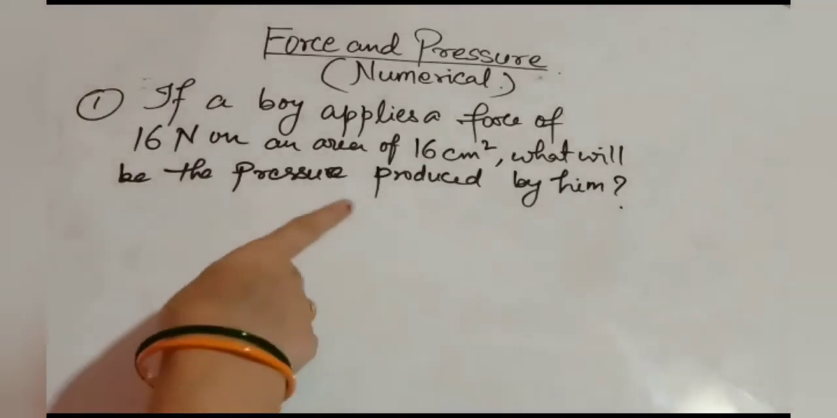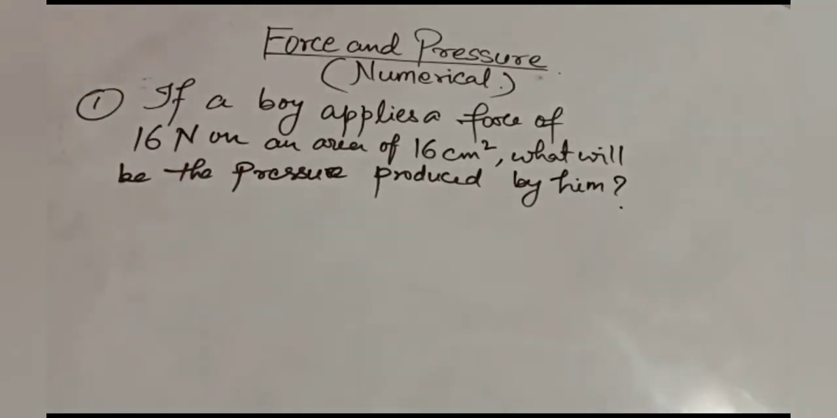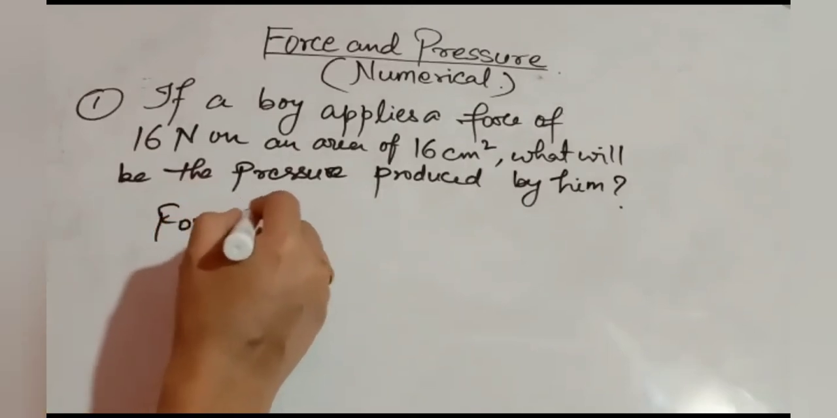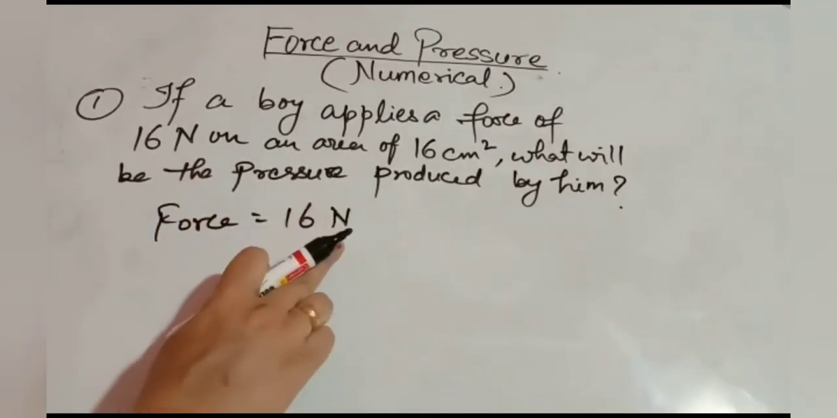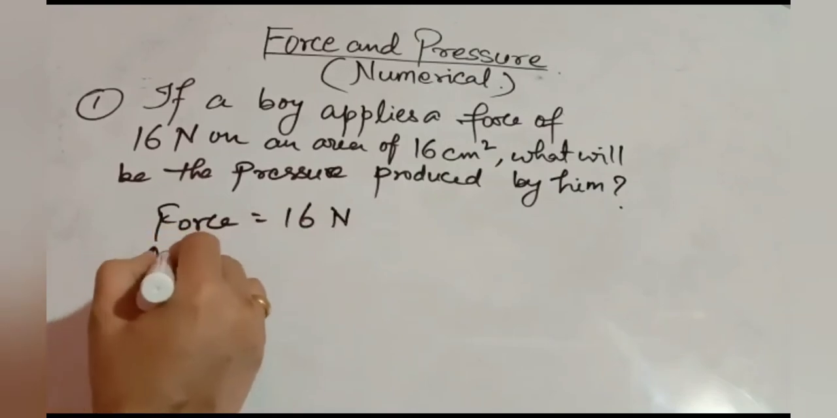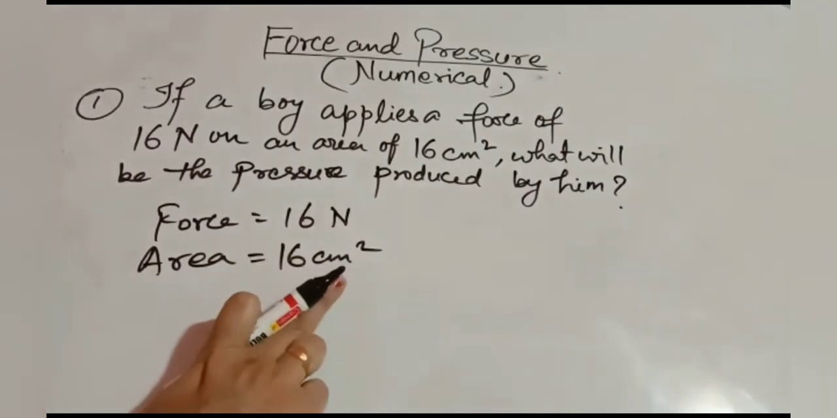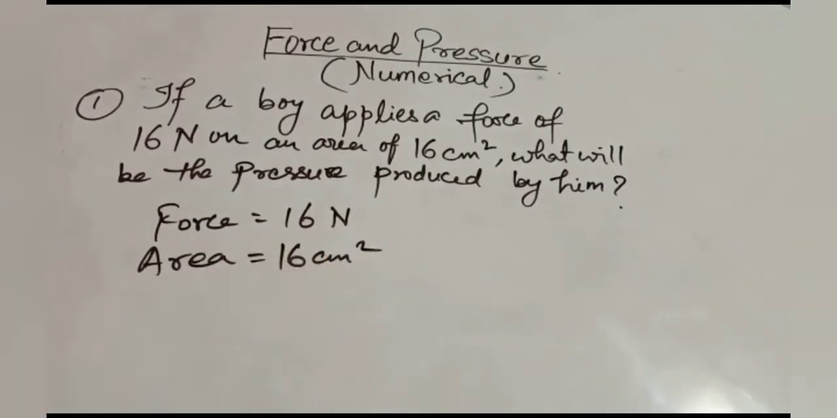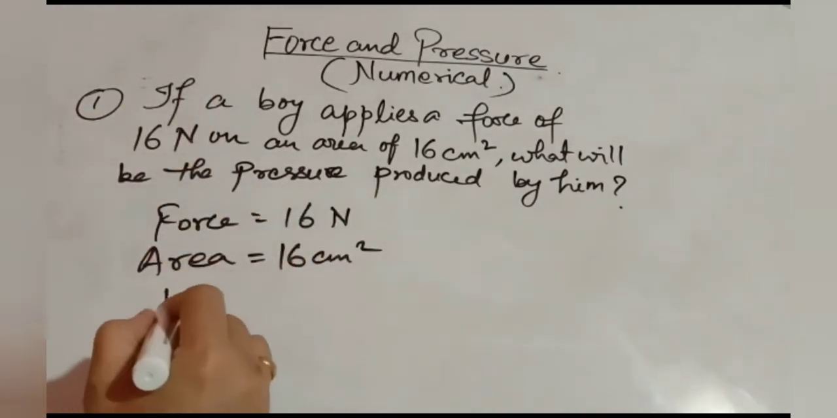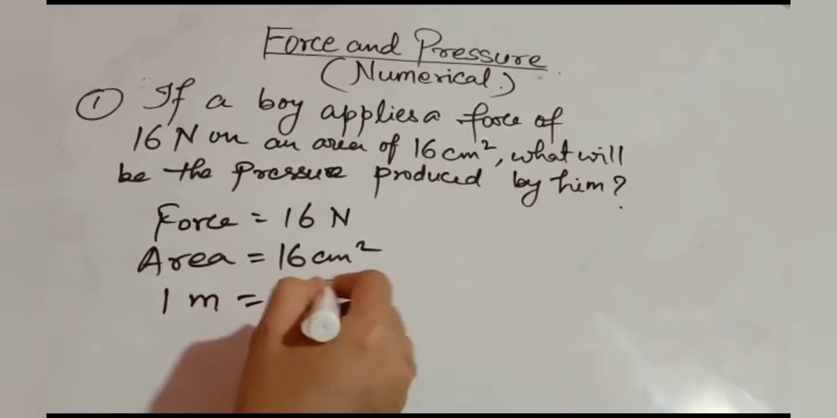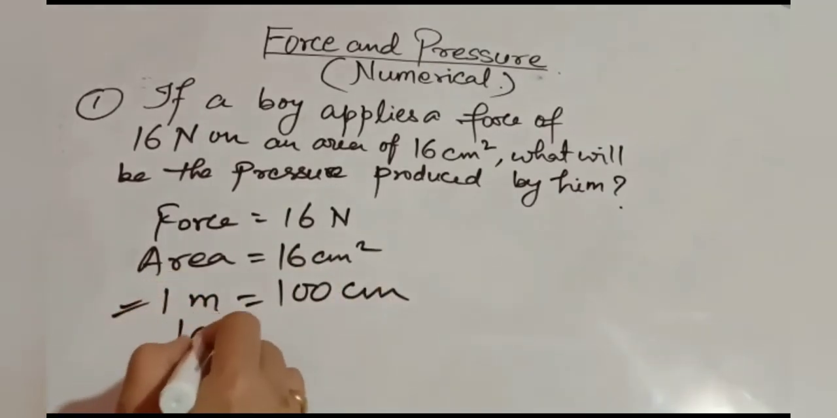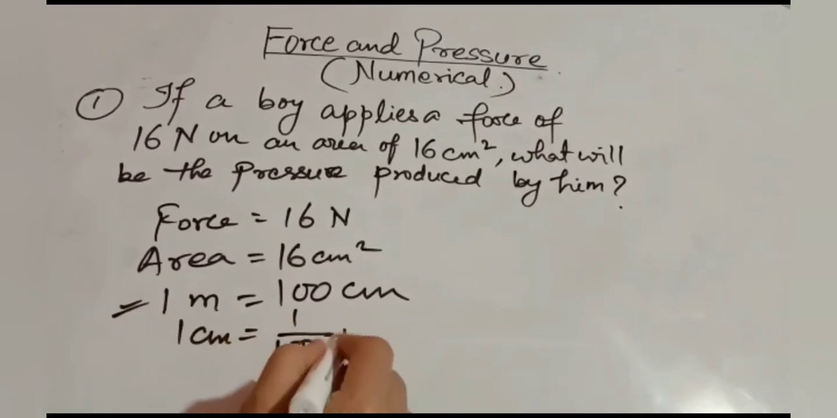If a boy applies a force of 16 Newton on an area of 16 centimeter square, what will be the pressure produced by him? So in this question, first you see what is given. Force is 16 Newton. The unit is correct, it is given in Newton. Area is equal to 16 centimeter square. So here you have to see that the area is given in centimeter square, which you have to change into meter square. Only then we find the pressure. How can you change it? See, 1 meter is equal to 100 centimeter. It means 1 centimeter is equal to 1 by 100 meter.